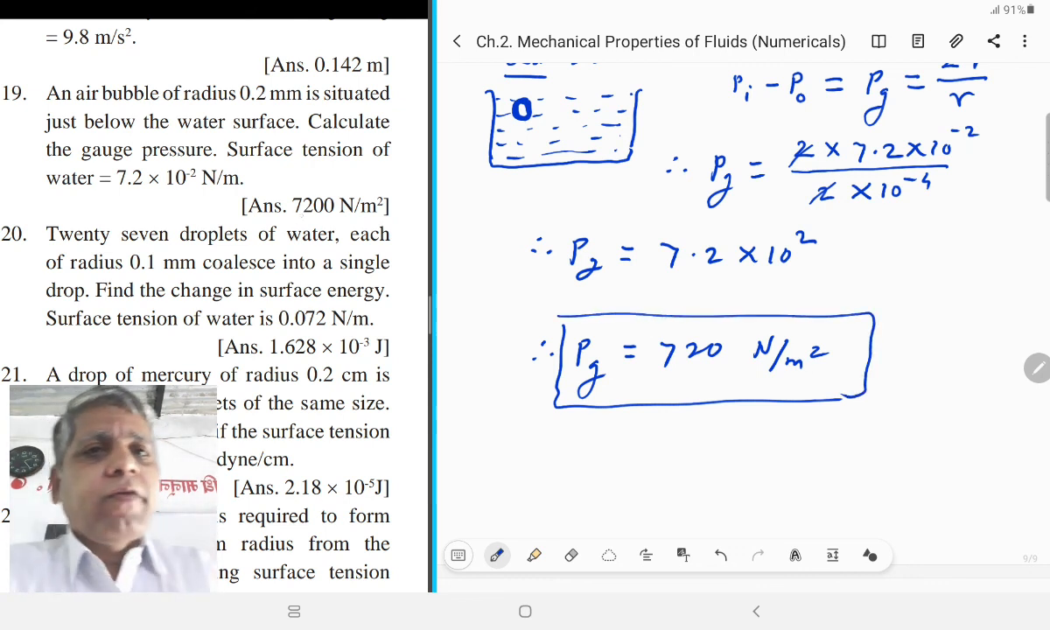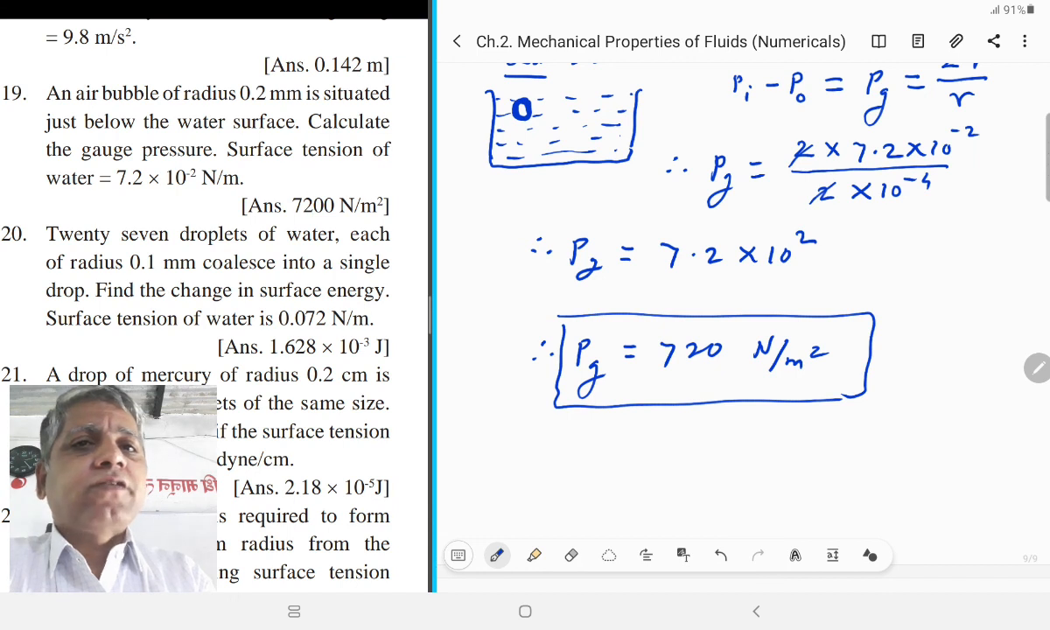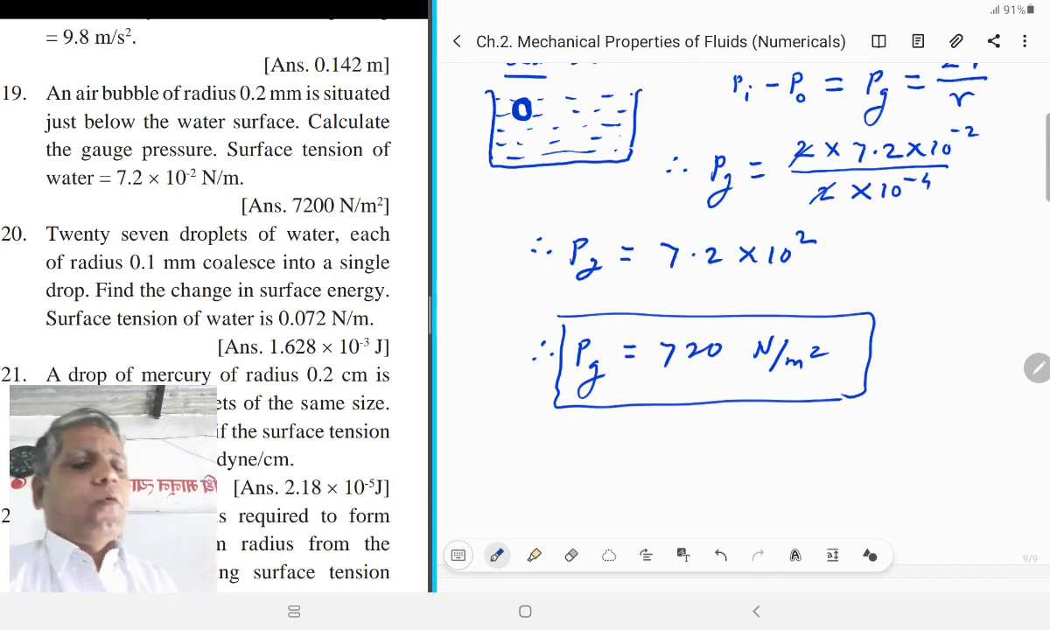There are printing mistakes in the answers printed in our textbook.